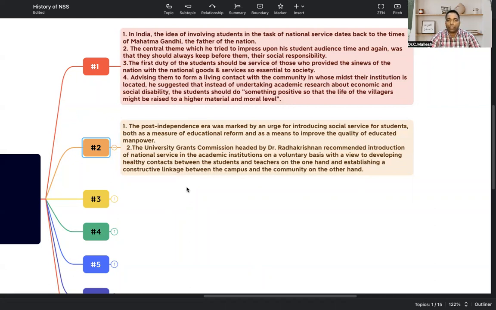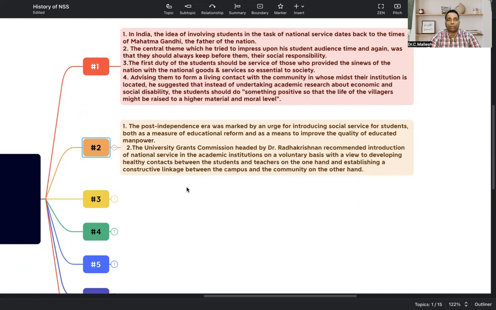Next is the University Grants Commission, or UGC in short. At the time, it was headed by Dr. Radhakrishnan, who recommended introducing the National Service Scheme in academic institutions, voluntarily, not compulsorily. A subject you are studying is mandatory, but NSS is not given to you like that. You need to be voluntarily involved.